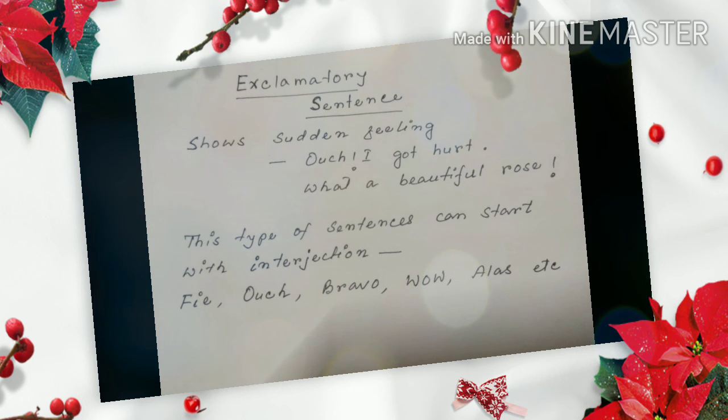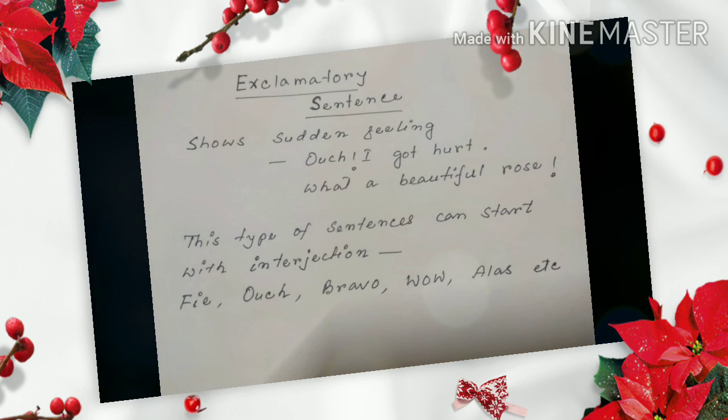This type of sentence can start with interjections. What are interjections? Interjections are words like oh, fie, wow, bravo, what. These words are called interjections, and exclamatory sentences can start with interjections. So in these four types of sentences, only the assertive and the imperative end with a full stop, but interrogative sentences end with a question mark and exclamatory sentences end with an exclamation mark.